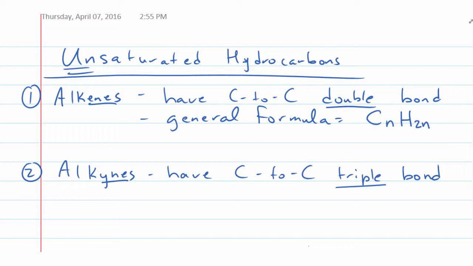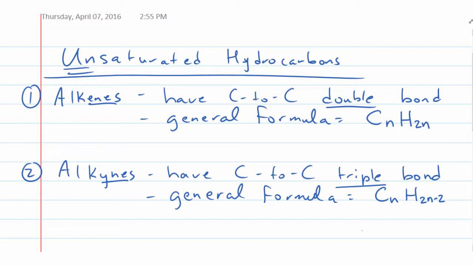The alkynes, these have a carbon-to-carbon triple bond. If we open this up, we can put in how many more hydrogens? 2. If we open this up, we can put in 2 more hydrogens again. So each one of these, every time we open up a bond, we can add in 2 more hydrogens. So these here are going to have a general formula of CnH2n-2, because they're going to have 2 less hydrogens than an alkene.